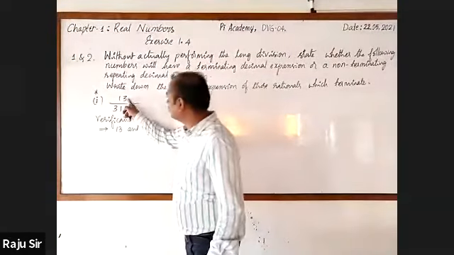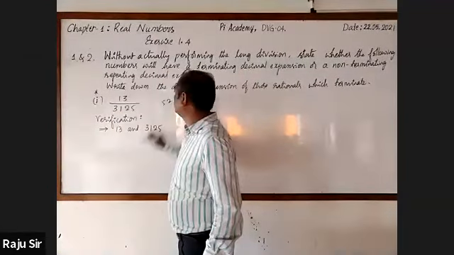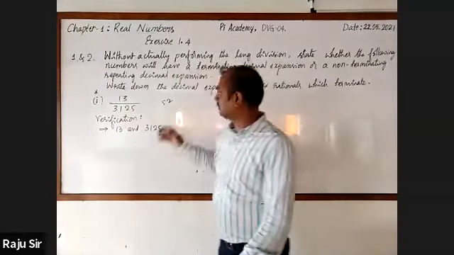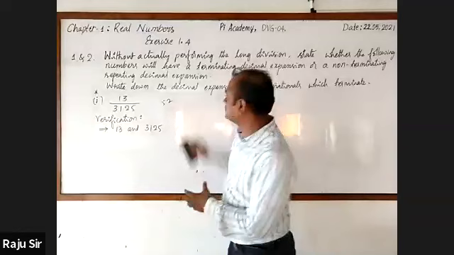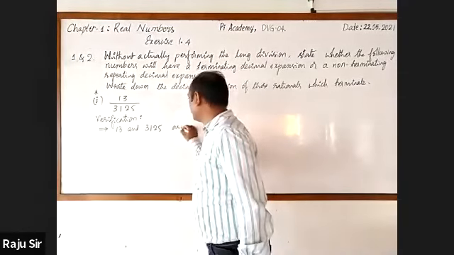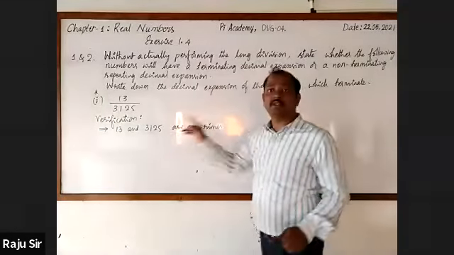You can check it. 13 2s are 26, 5 will remain 52. 13 4s are 52, then 5 will be there. It is not divisible. Hence, they are co-primes. This is a must. Without fail, write the sentence.